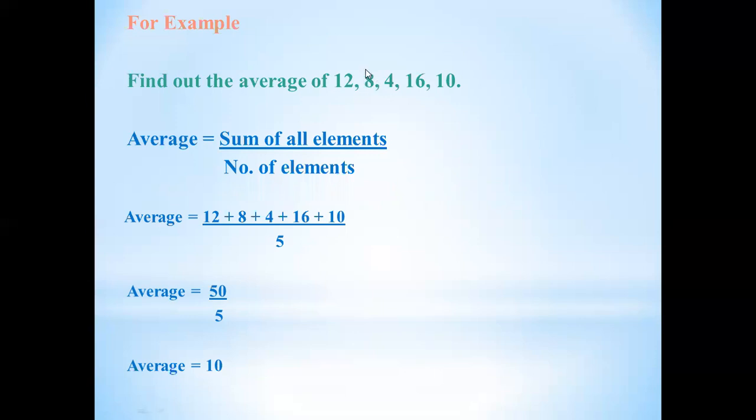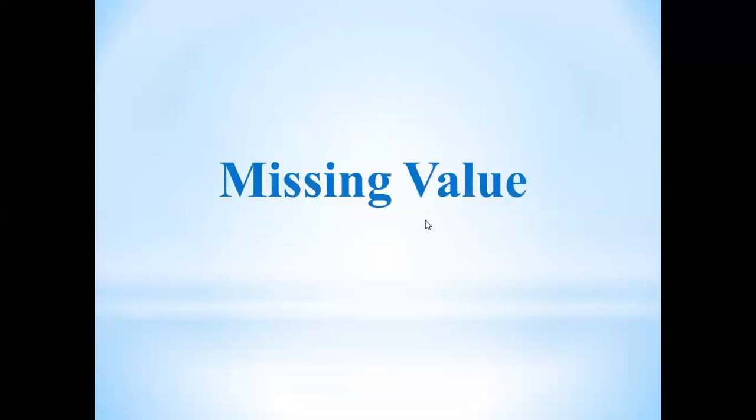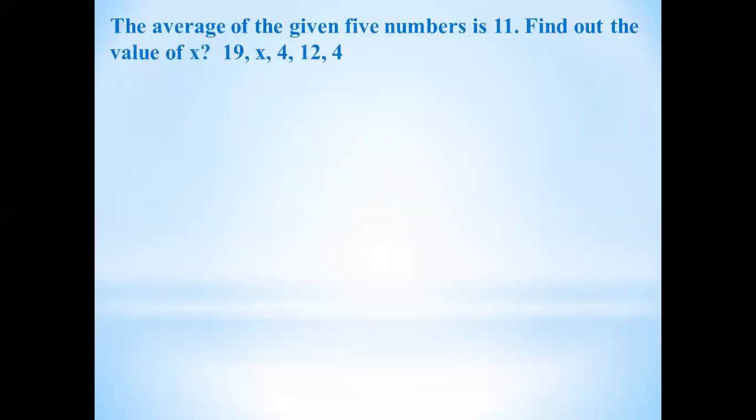For example, 5 numbers are given, and they ask you to find the average. You should find the average, but now the average will be given and you have to find any of the missing numbers. So we will learn about it today. For example, if the question is given, the average of the given 5 numbers is 11, it means there are 5 numbers whose average is 11. Now this time the average is given, and they ask you to find the value of x.